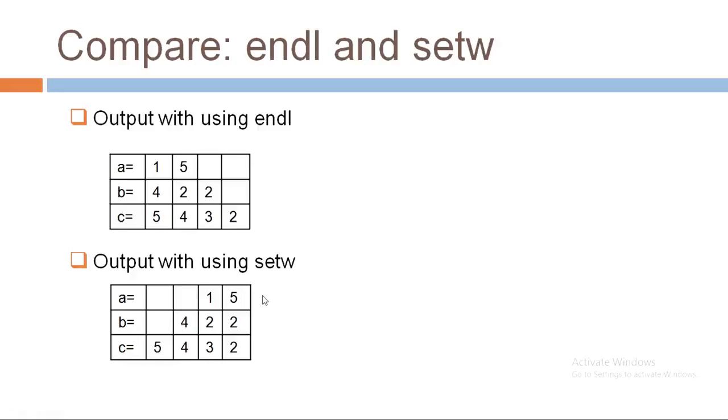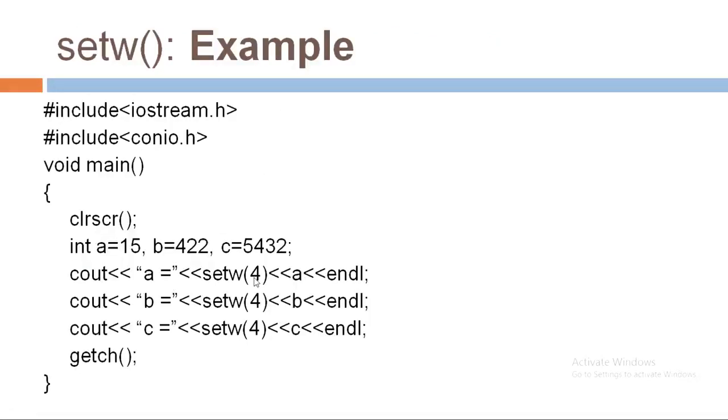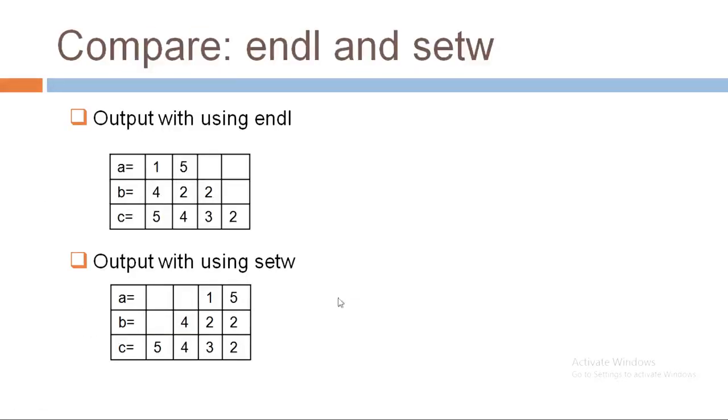As we have defined setw with 4 spaces, the value of a, that is 15, will be displayed right justified, so the previous 2 spaces will remain blank. In the same way it will work for variables b and c.